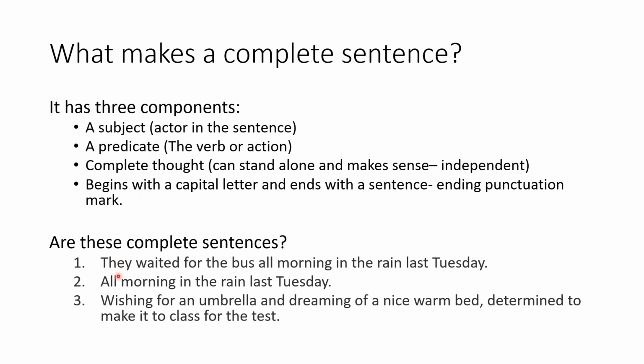Obviously, the actor in the group of words is they, while the action is the word waited. So this group of words passes the first two requirements for a complete sentence. It has a subject as well as a predicate.